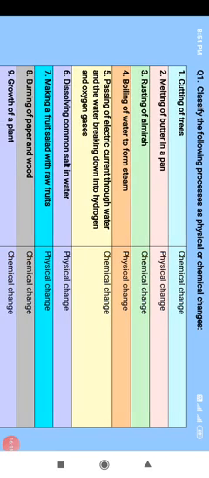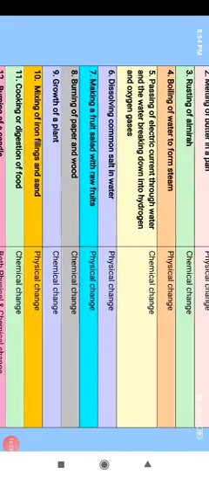Next, eighth, that is burning of paper and wood. When you burn a piece of paper or a wood, again new substances with new properties are formed. That means it may happen that your ash is formed. So that is a type of chemical change.